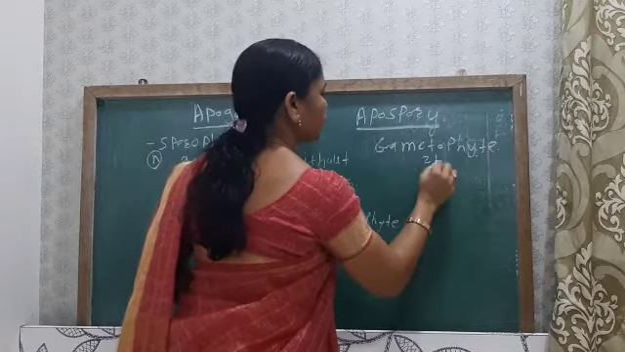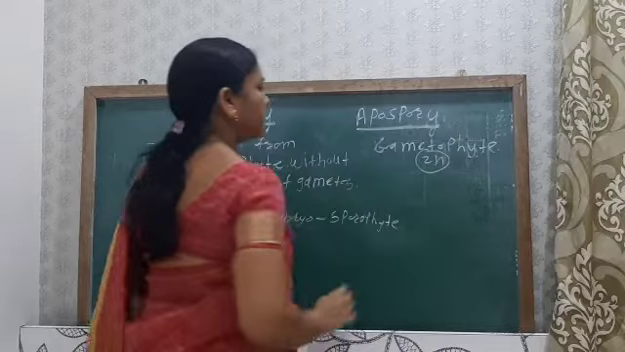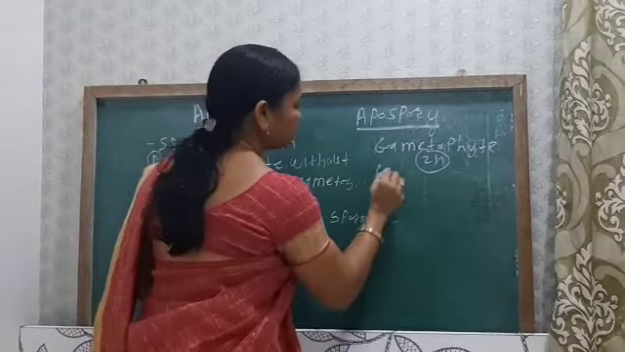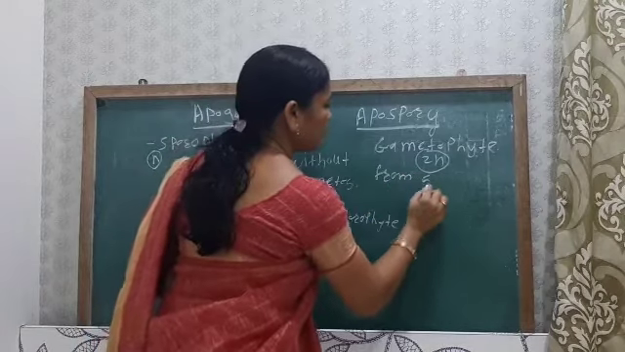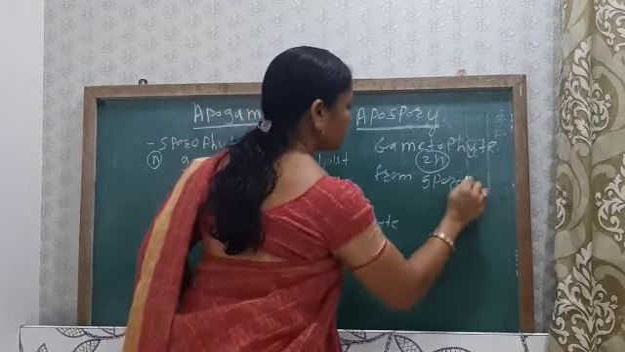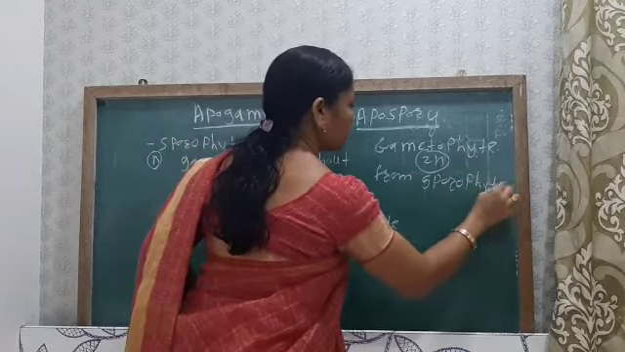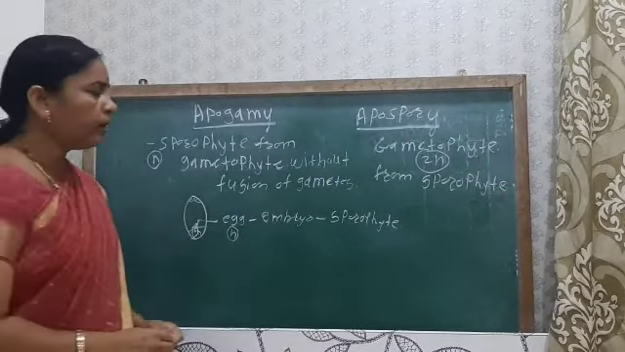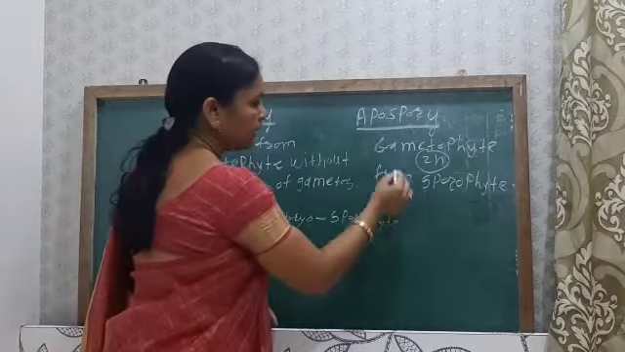So this gametophyte is a diploid. Okay, so development of this gametophyte from sporophyte is nothing but the apospory. Okay, so here there is no meiosis.